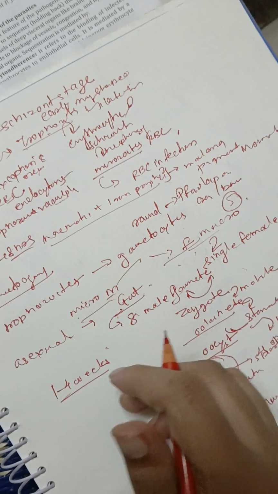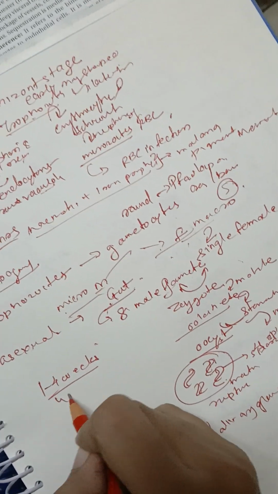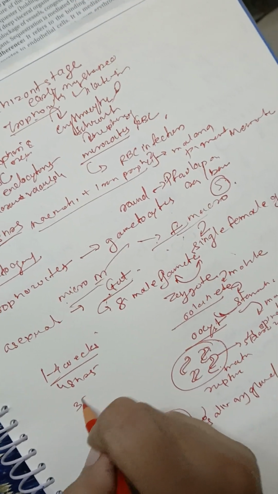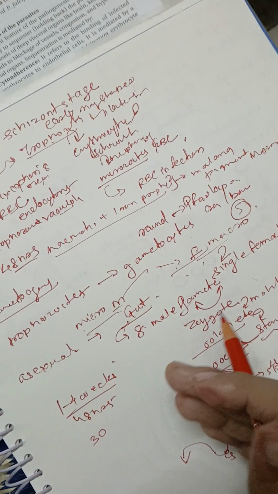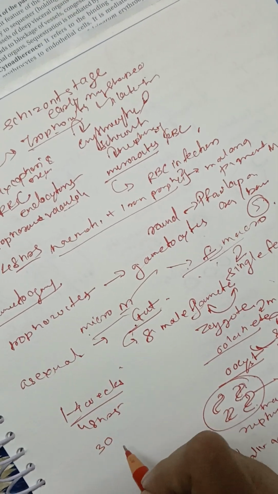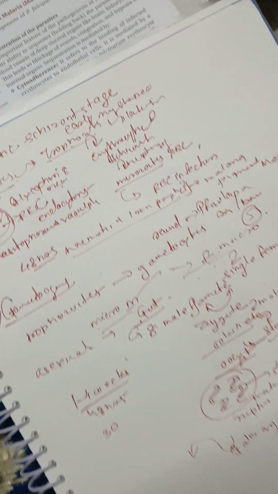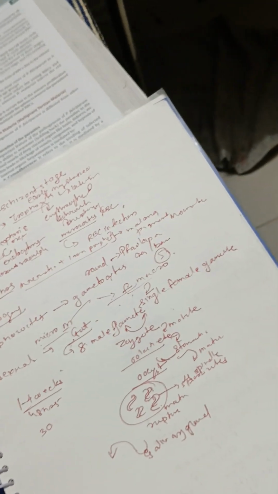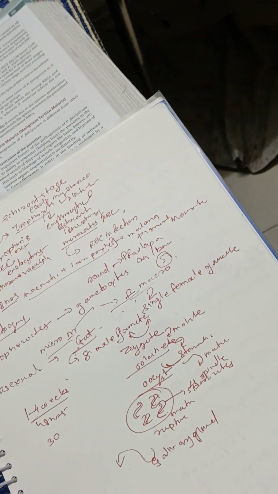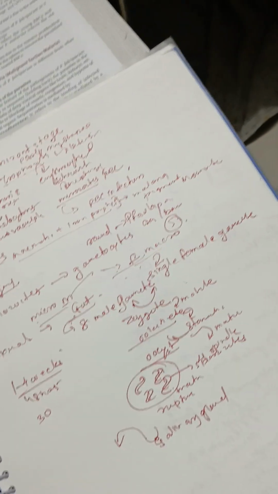The erythrocytic stage in humans takes almost 48 hours, and the sporozoites remain in the circulation for about 30 minutes before entering the pre-erythrocytic schizont stage. So yes, that's about the life cycle.